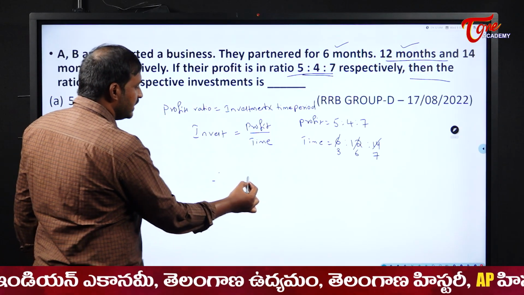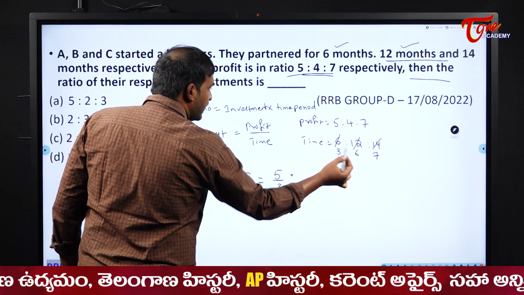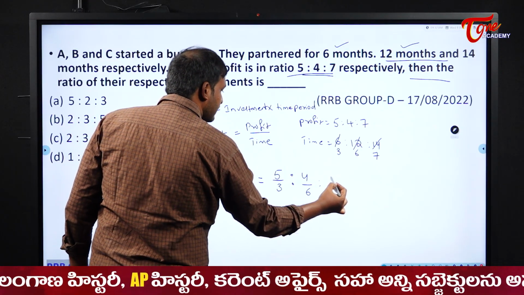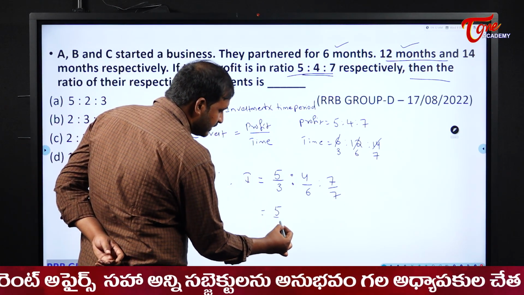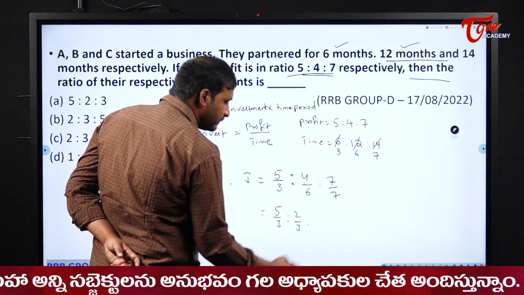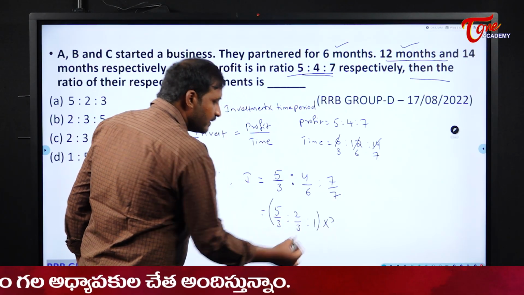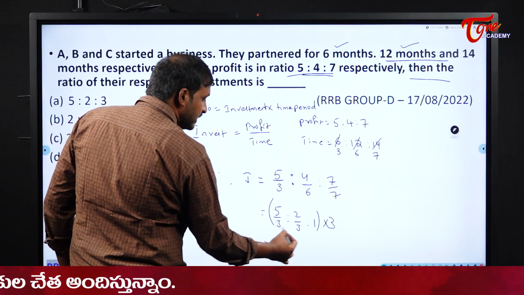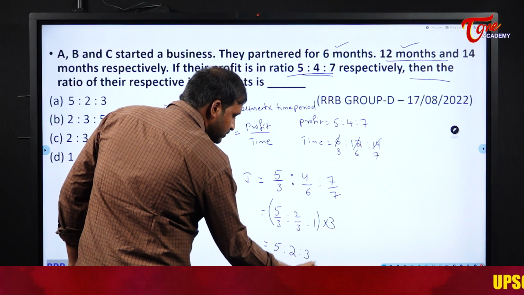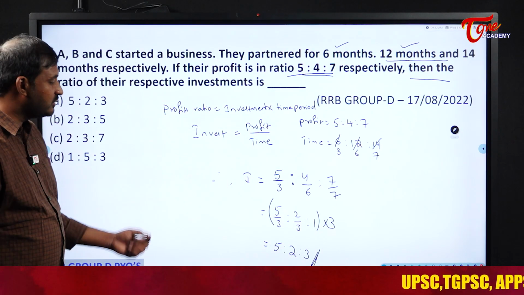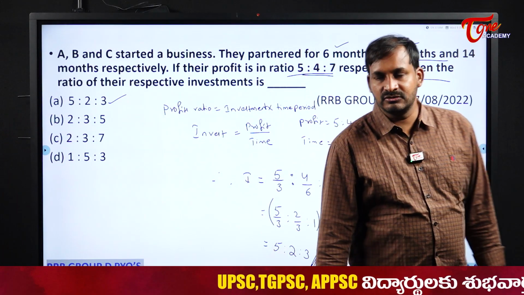So therefore the investment ratio will become profit by time period. So 5/3 is to 4/6 is to 7/7. So when you finally solve it, what you will get here? 5/3 is to 2/3 is to 1. To delete this denominator, I need to multiply this completely with 3. When I multiply it with 3, the 3 gets cancelled, it becomes 5. 2/3 into 3 becomes 2. 1 into 3 becomes 3. So finally their investments are in the ratio of 5:2:3.